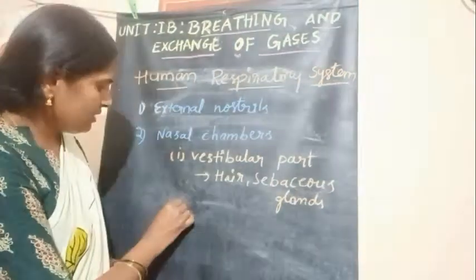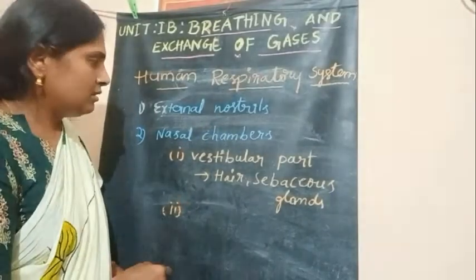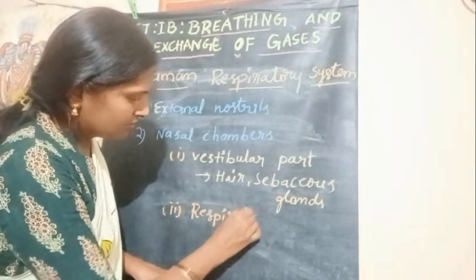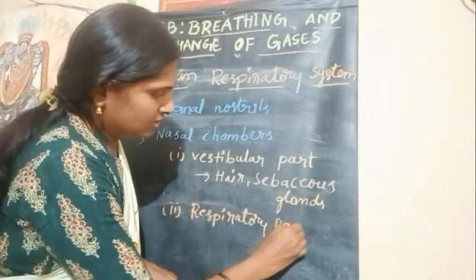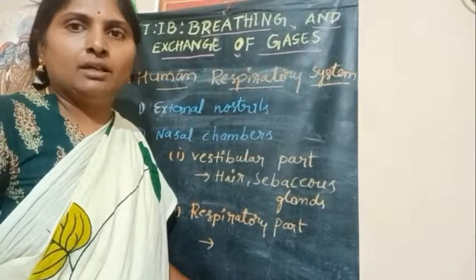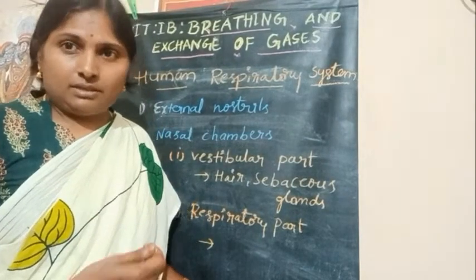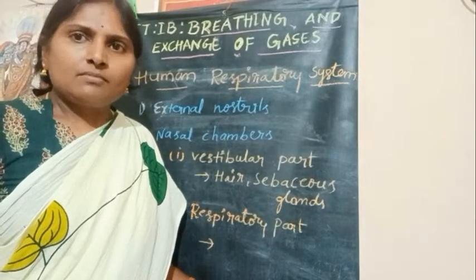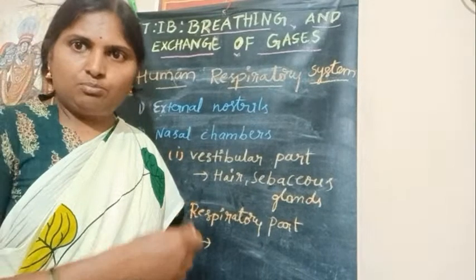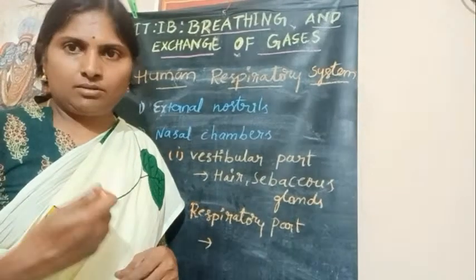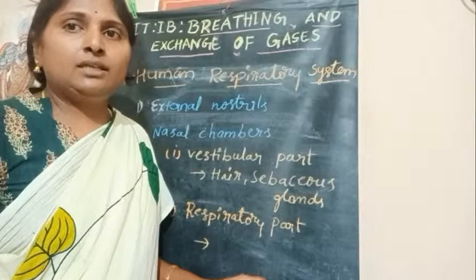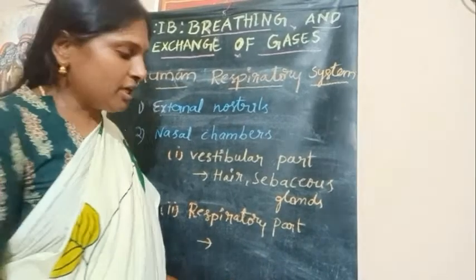The second part of the nasal chambers is the respiratory part. The respiratory part brings the inhaled air to body temperature, and in this part there are three bony twisted plates which are called conchae or turbinals.